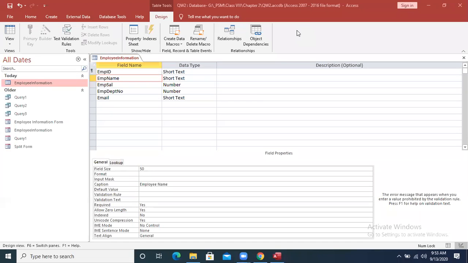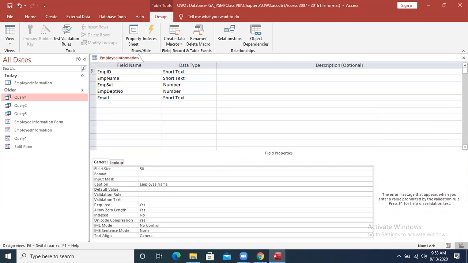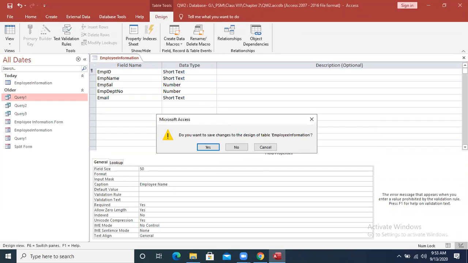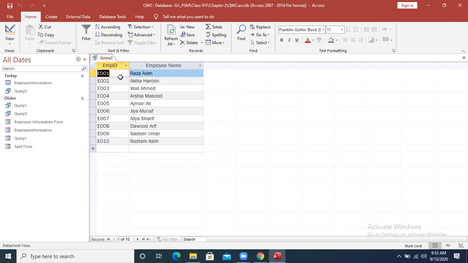So we have got different properties. You have to go through all these options. What is meant by queries? What is meant by reports? Query is the view of the original table. It brings the data from the table. Query does not have its own data. Keep in mind. For example, you can see over here that one query is there. It is just taking employee number and employee name from the table. So from where is this data coming? This data is coming from the table employee information. यहाँ से आ रहा है. But not all the fields. We have taken only two things: the employee ID and the employee name.